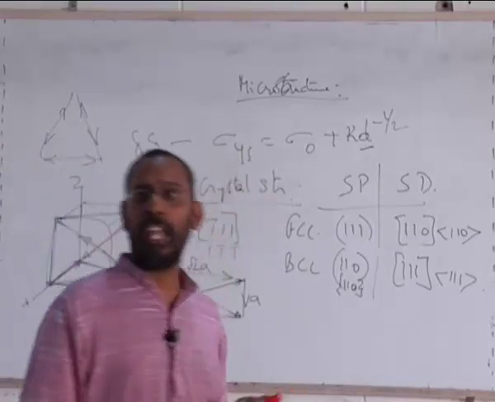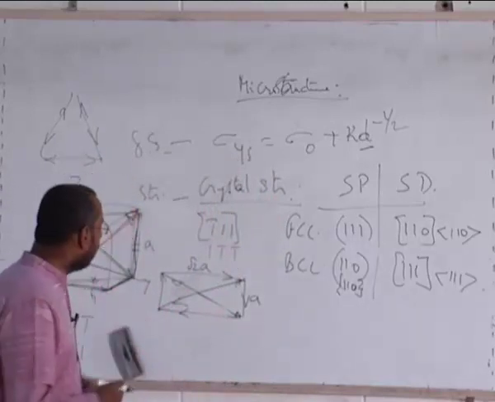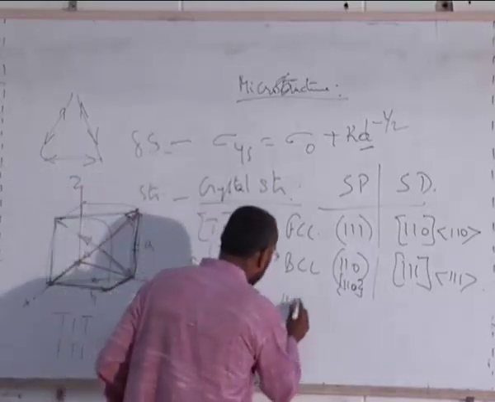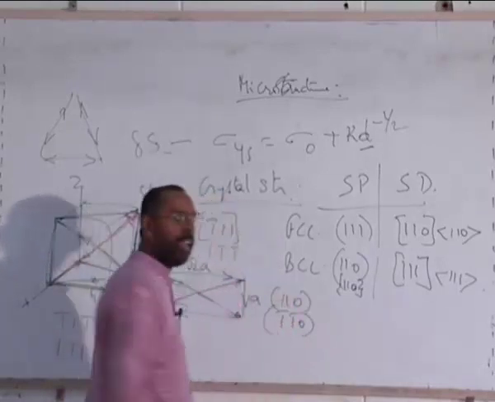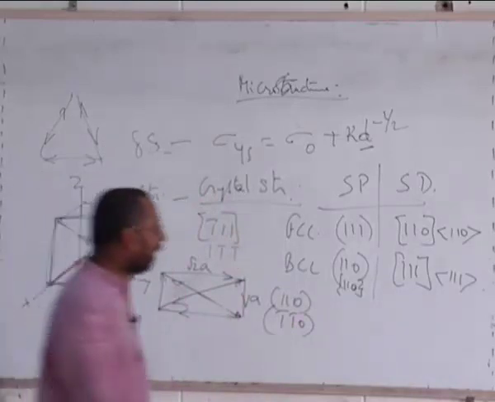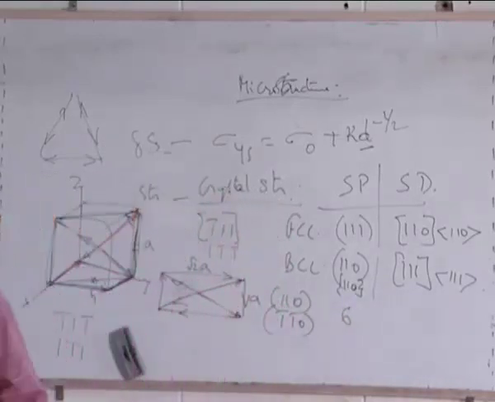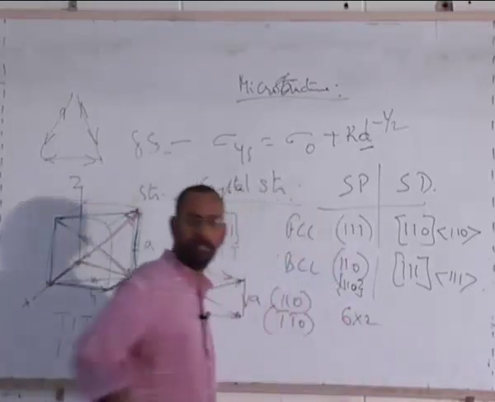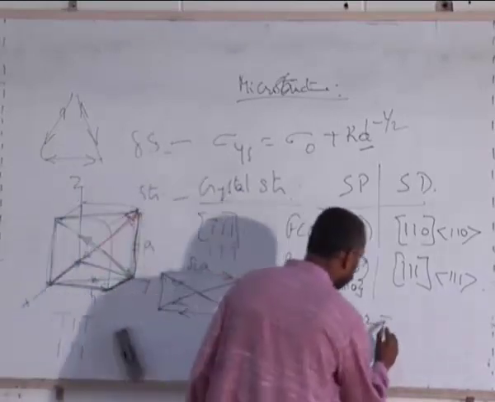So, though there are 12 planes, again, this is a situation that there will be parallel planes. So for example, 110 plane and bar 1 0 plane are all parallel. Both of them are parallel to each other. So as a result, out of this 12, finally I get only 6. Okay, 6 set of planes. Each plane will have 2. Right? And that gives you 12.